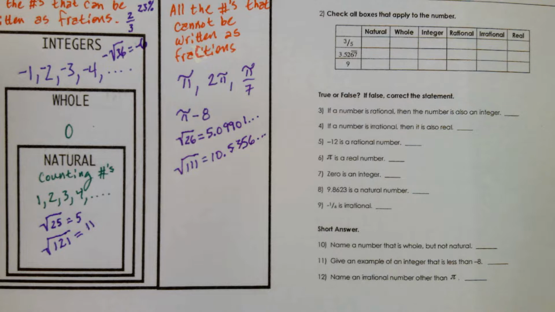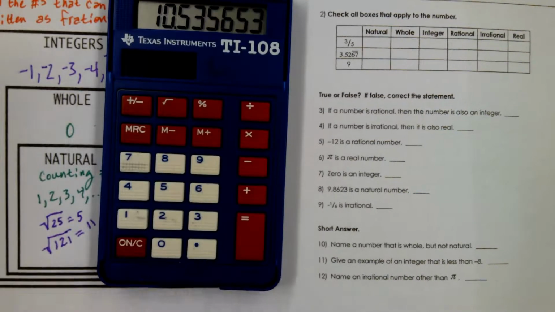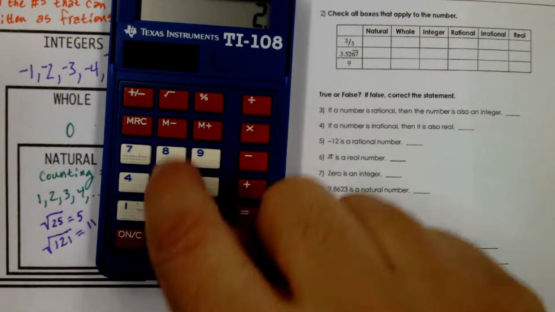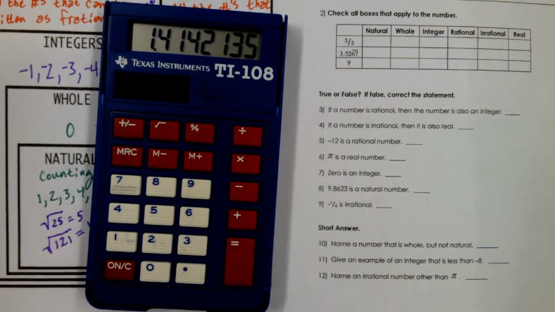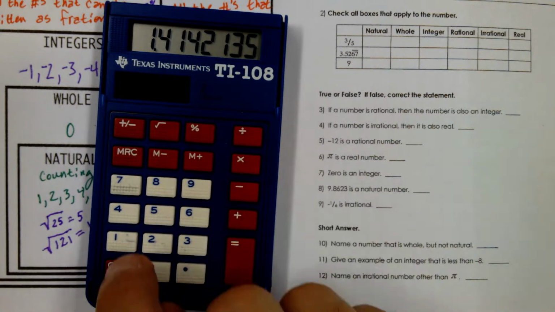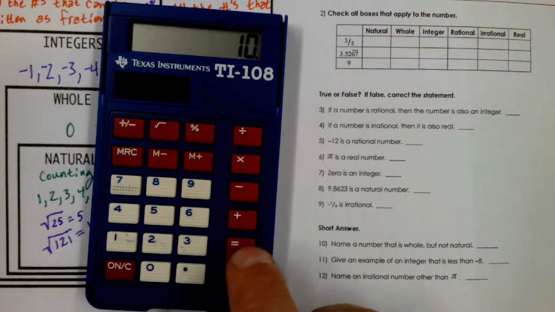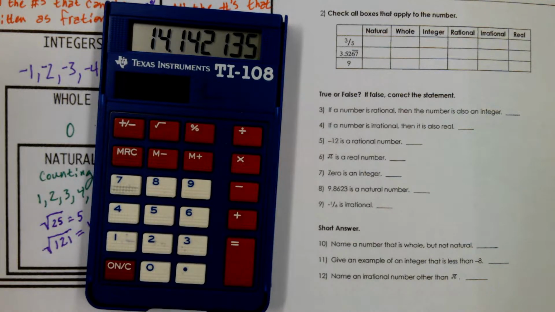And then square root of 2. That's yucky, right? It's one of the more famous square roots. What do you think would happen if I multiplied this by 5? Would it change its yuckiness? Okay, multiply it by 10. Is it any less yucky? Nope.